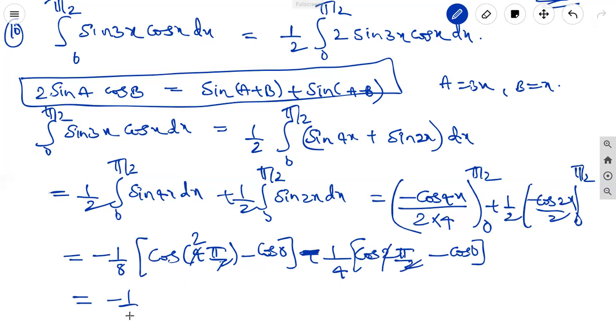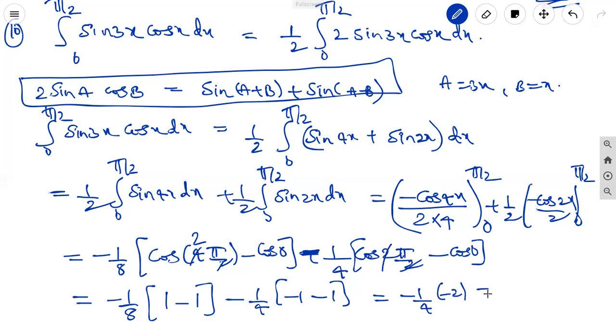This is equal to minus 1 by 8. Cos 2 pi value is cos 0. Cos 0 is 1, minus cos 0 is 1, so that is 0. Minus 1 by 4, cos pi value is minus 1, minus 1. It is minus 1 by 4 into minus 2. That is equal to 1 by 2, is the answer.